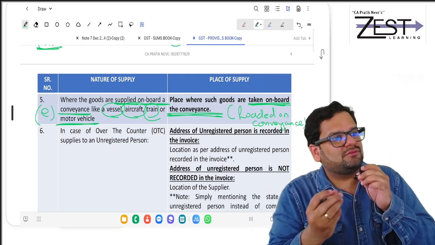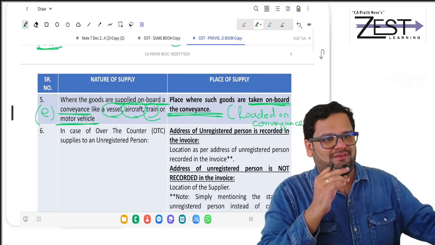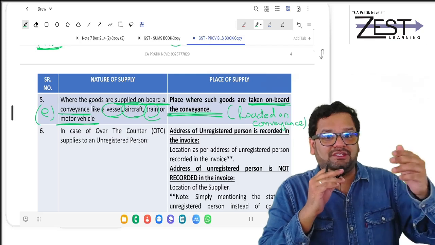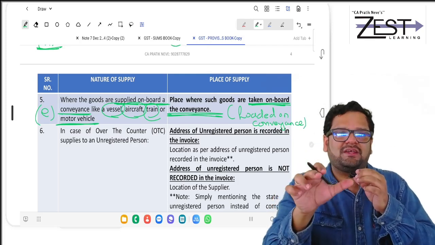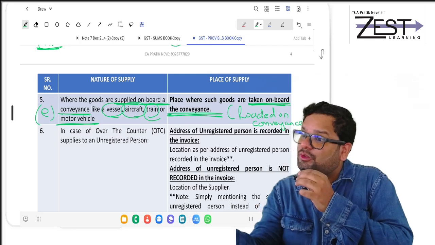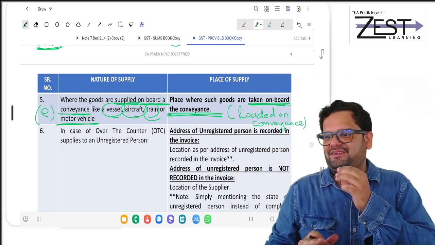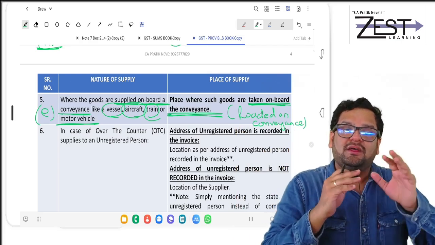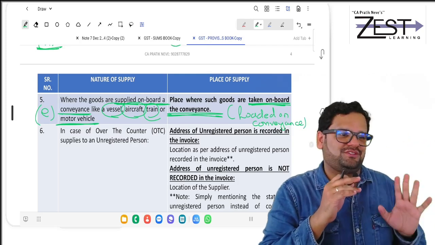Loaded on conveyance. Suppose flight is Pune Chennai. Flight is Pune Chennai. And the supplier, means the one who sold the goods to Indigo Airlines, he loaded the goods at Pune. Then what is the place of supply? Then always place of supply is Pune for these goods.